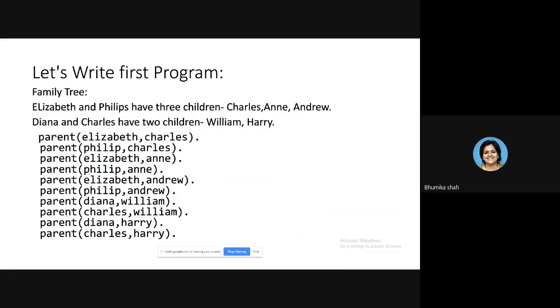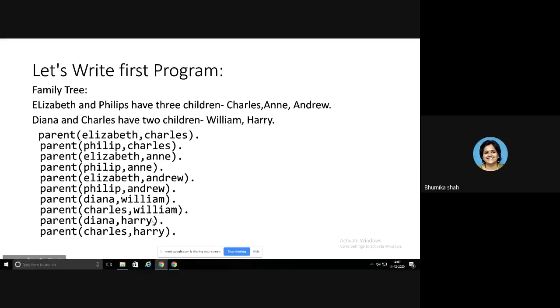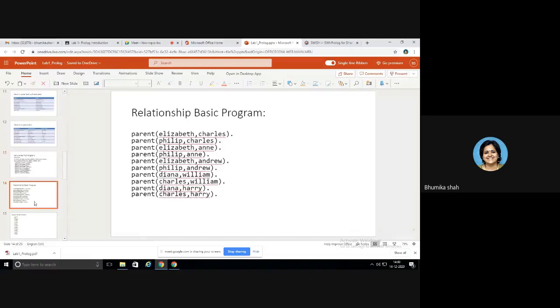Okay, this is the first program we are going to perform. You can observe over here, we have taken up the first two statements. Elizabeth and Philip have 3 children, Charles, Anne, Andrew. Diana and Charles have 2 children, William and Harry. So we need to write a program for this. Let us write the program. I won't copy paste the program. I'll show you how you can write this program.